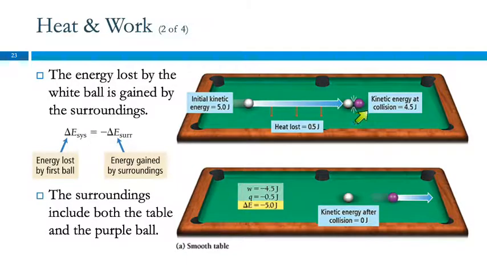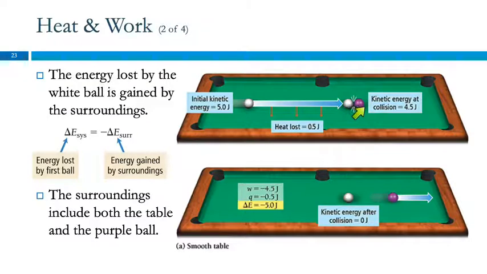It can transfer the 4.5 joules of energy to the purple ball, and now the purple ball leaves with 4.5 joules of energy. This transfer here is work. This is heat. Heat, energy is lost through the friction with the table.